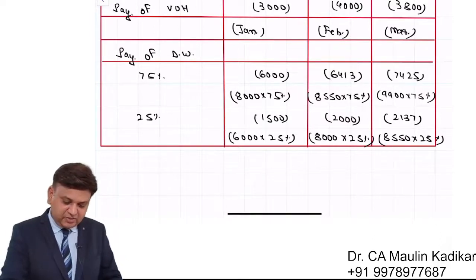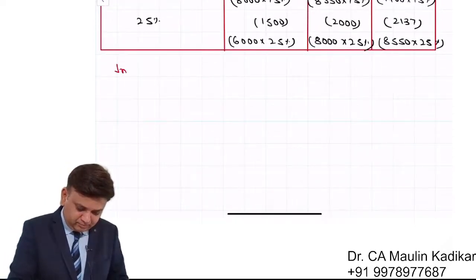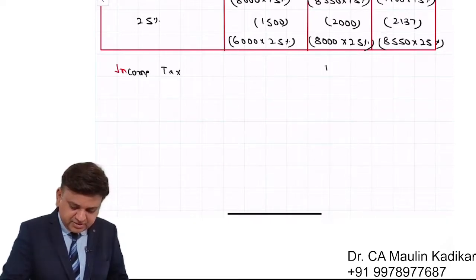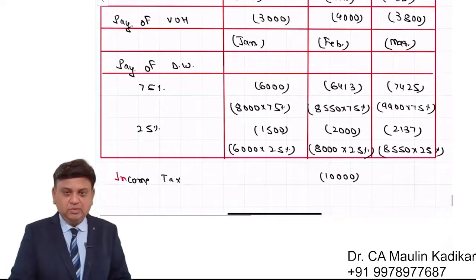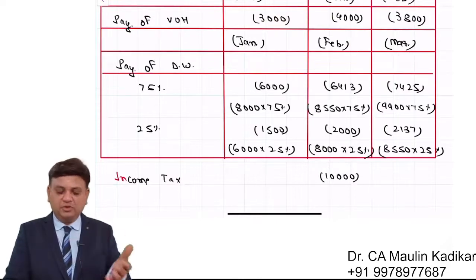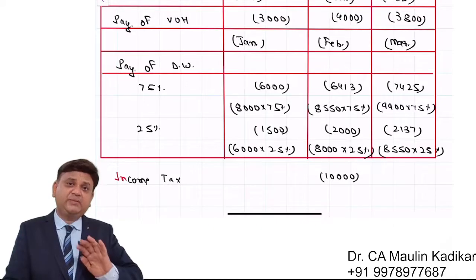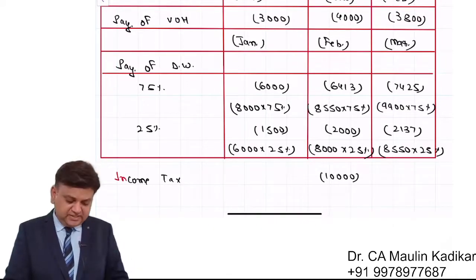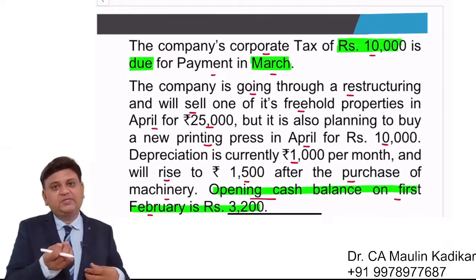That is the reason we are required to show the income tax payment. In the month of March, it is 10,000. Understand carefully, we want to know whether we have sufficient funds to make all the payments which are becoming due. That is the reason we will show this as a payment even though it is becoming due.